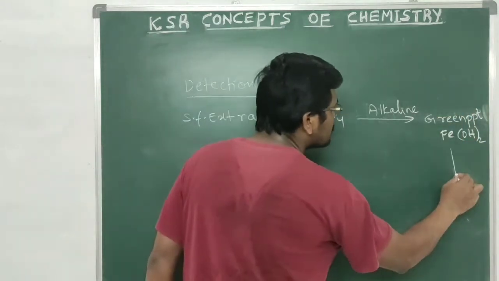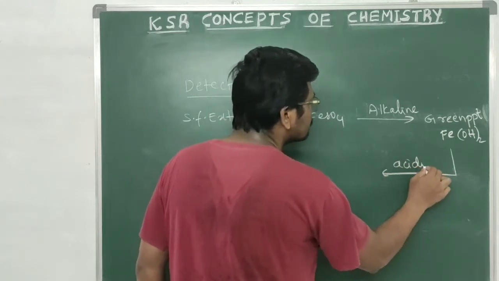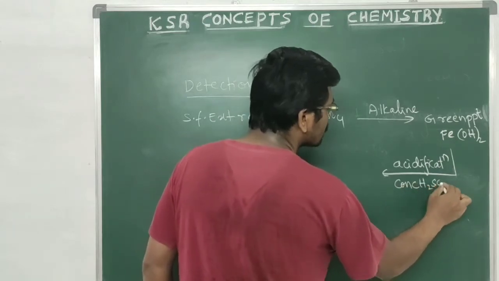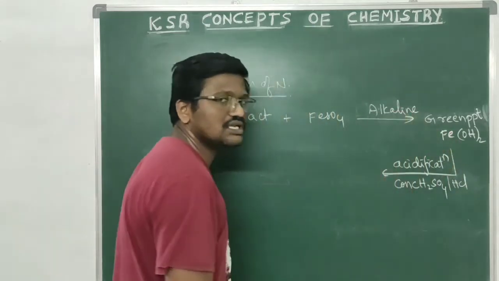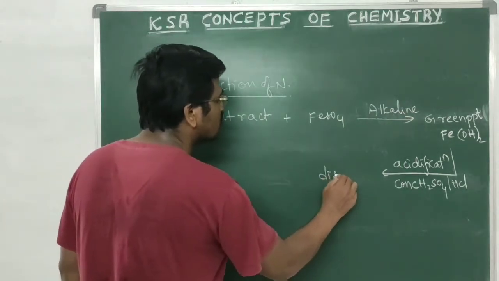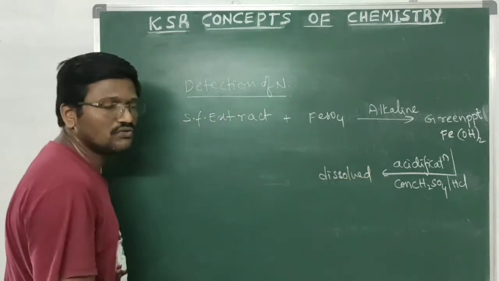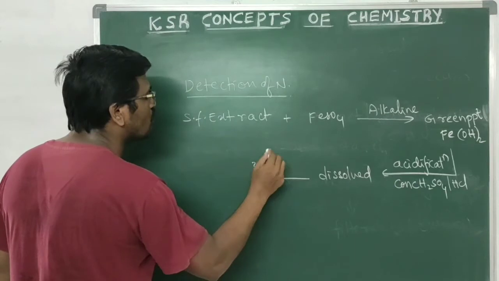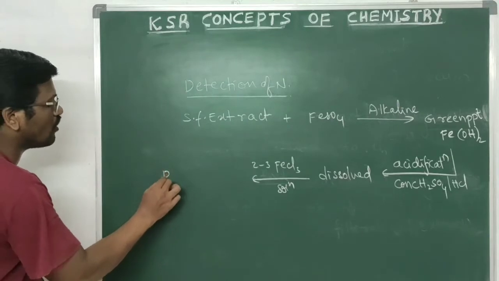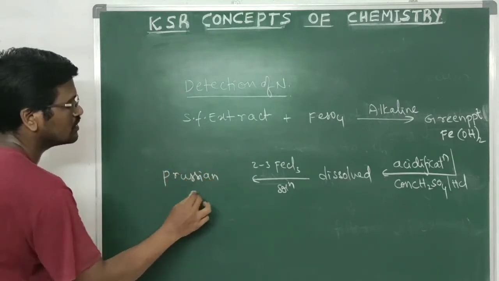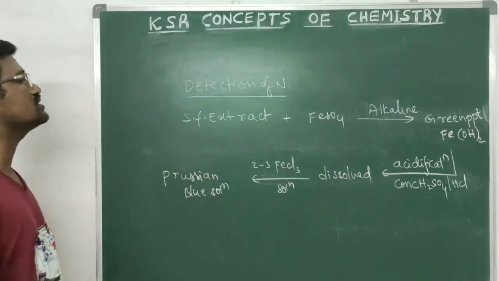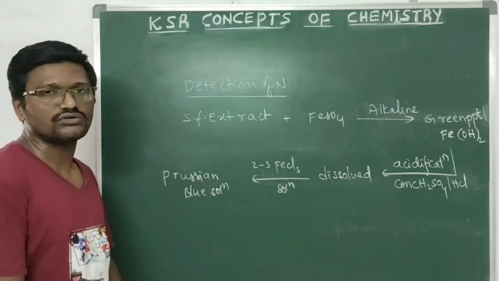Now this green precipitate, on acidification with concentrated sulfuric acid or HCl, will be dissolved or soluble. Now this is treated with 2 to 3 drops of ferric chloride solution. So we got a Prussian blue colored solution. This confirms the presence of nitrogen in the given organic compound.